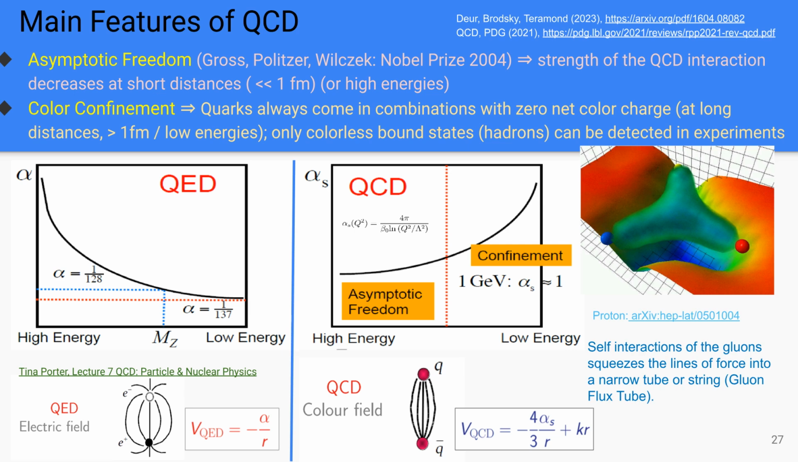These are the main features of quantum chromodynamics: asymptotic freedom, where the interaction strength decreases at short distances, and color confinement, which means quarks always form colorless bound states called hadrons.